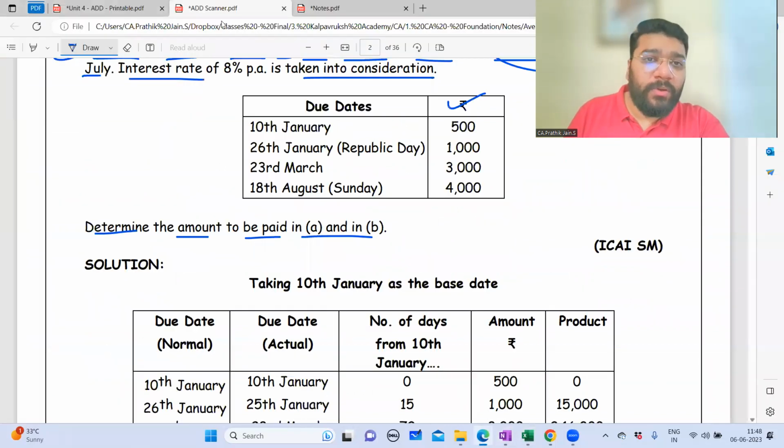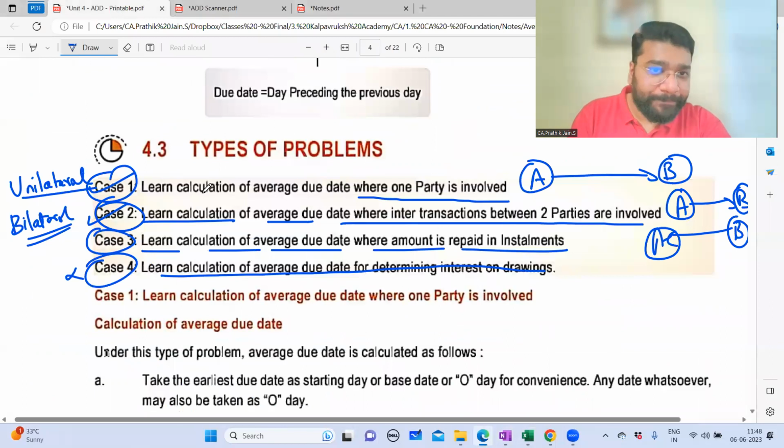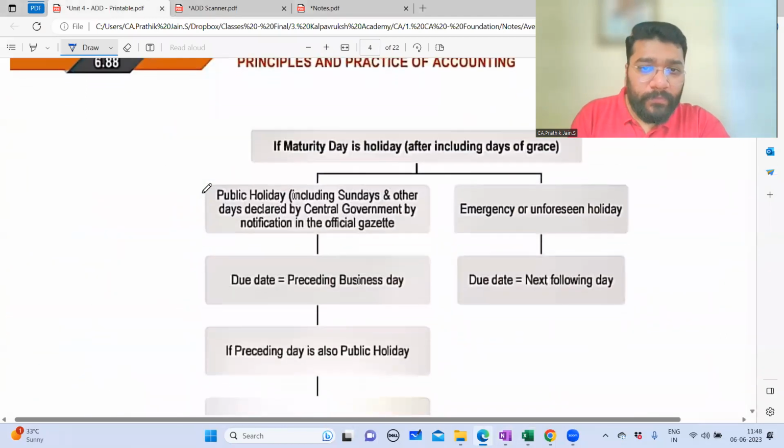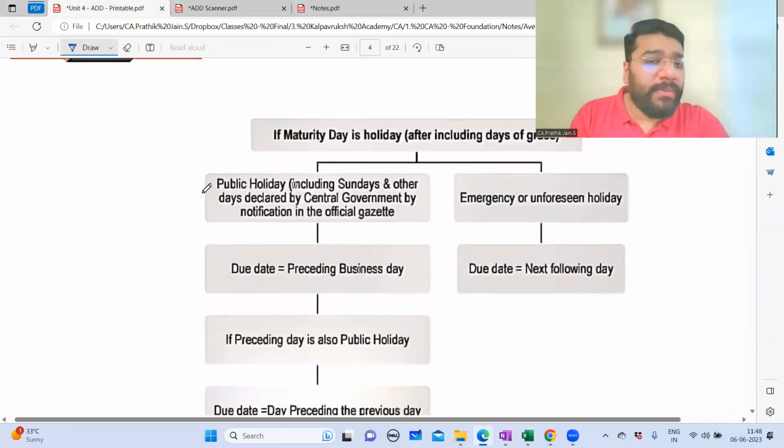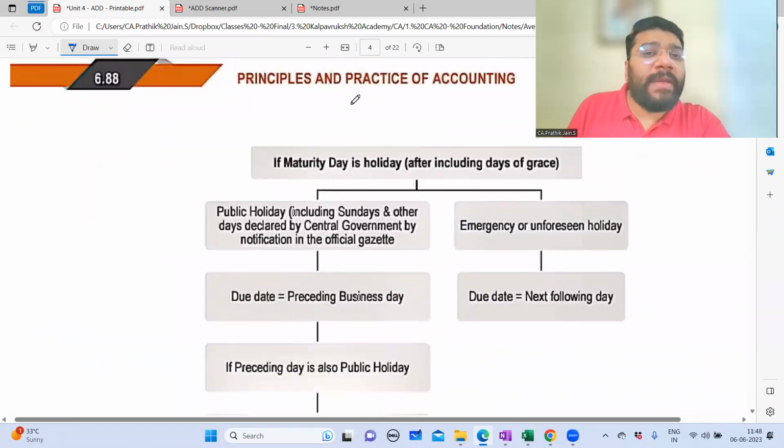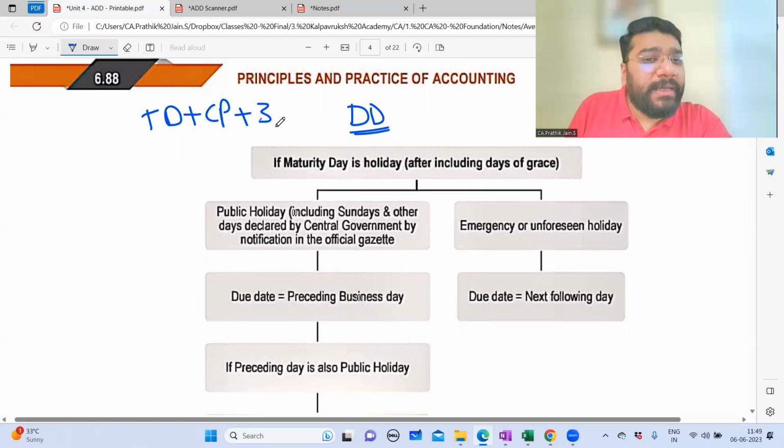Okay, those people who don't know this point, I'll just repeat it one more time here. Guys, we have done this discussion already in the bills of exchange topic. I'm again discussing one more time. Whenever you calculate a due date in the bill of exchange, how do you calculate due date? Transaction date plus credit period plus 3 grace days.